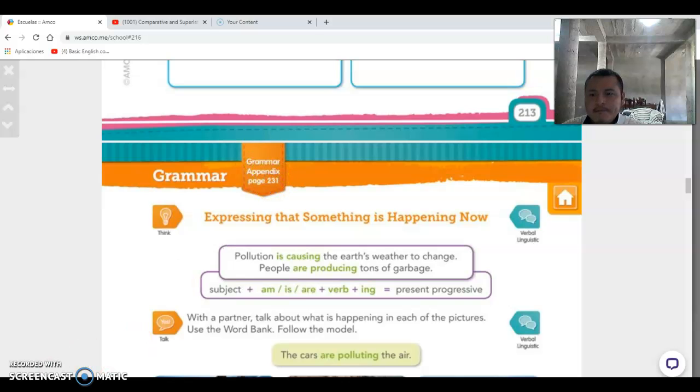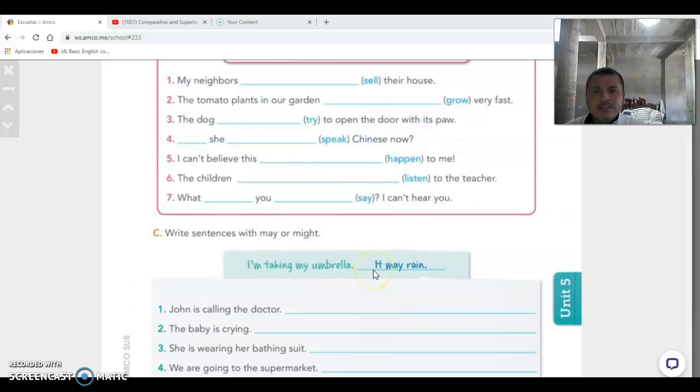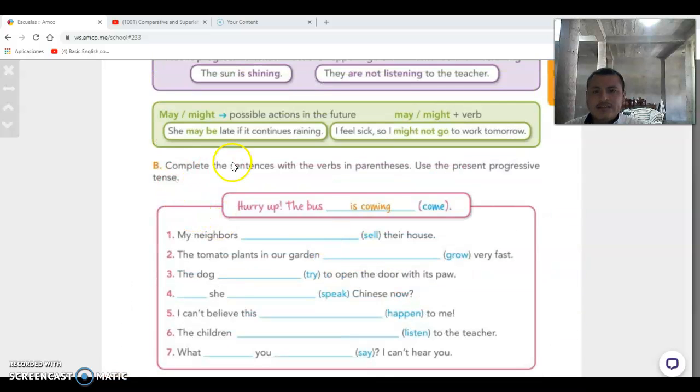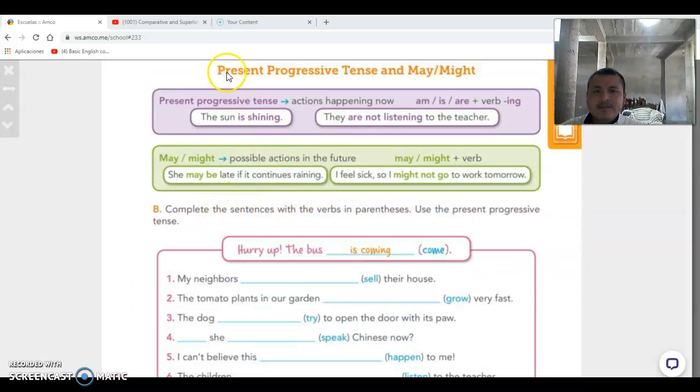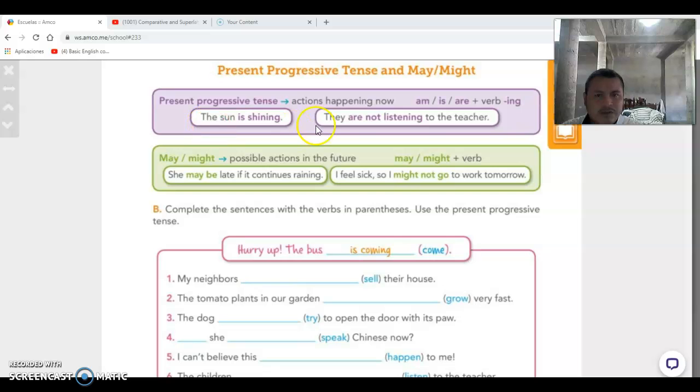And okay, so in this page 231, what do you need to do? On this page, it says complete the sentences. If you see right here, you can read it. Present progressive tense, action happening now. The verb to be am, is, are plus verb ing. The sun is shining. You see right here. They are not listening to the teacher.